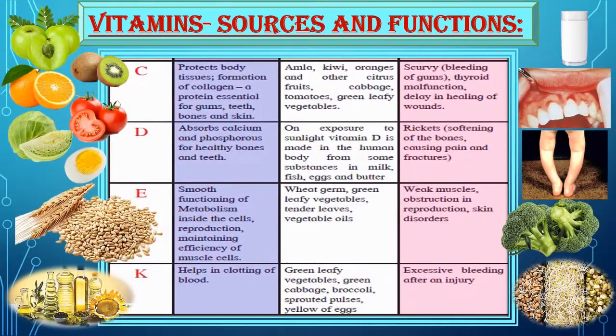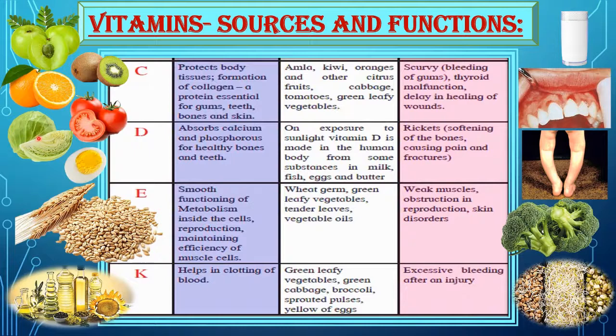Now next is vitamin C. Vitamin C protects body tissues and helps in the formation of collagen, a protein essential for gums, teeth, bones and skin. And the sources from where we get vitamin C are amla, kiwi, oranges and other citrus fruits, cabbage, tomatoes, green leafy vegetables. And the deficiency diseases caused are scurvy, which is bleeding of gums, thyroid malfunction, delay in healing of wounds.